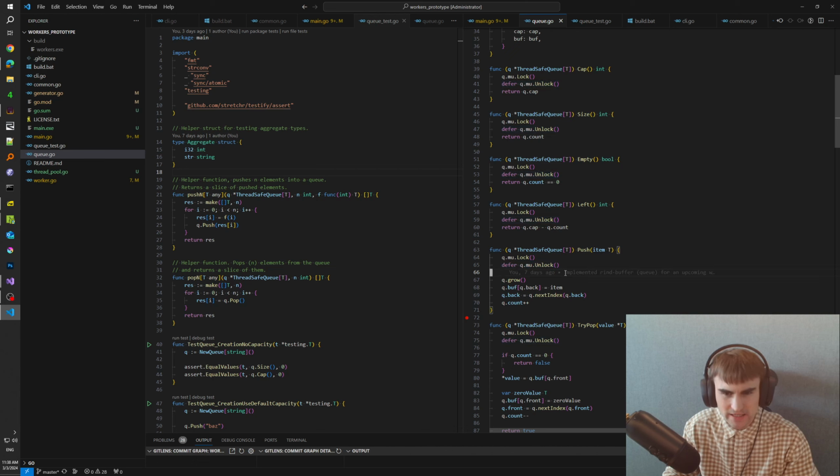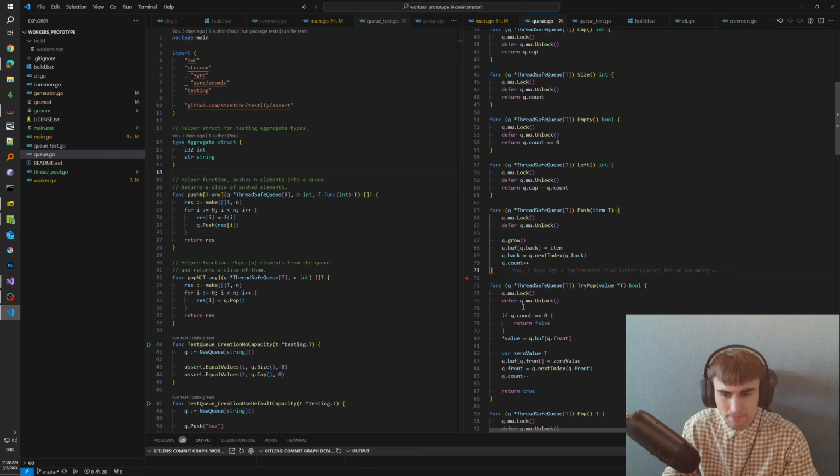And the first statement, what it does is defer the execution of a specific function when we escape the scope of this function. So it's basically like a destructor in the C++ world. We grow the buffer here, and then we do some operations, right?